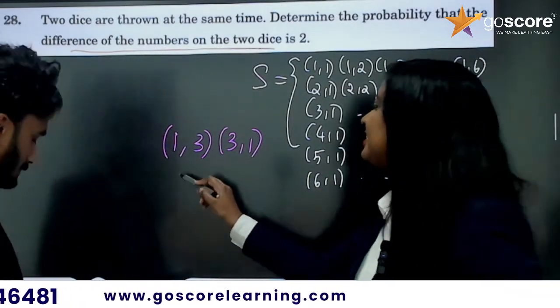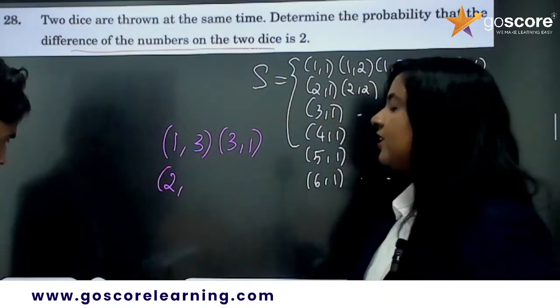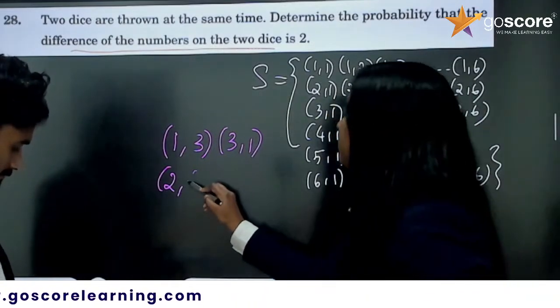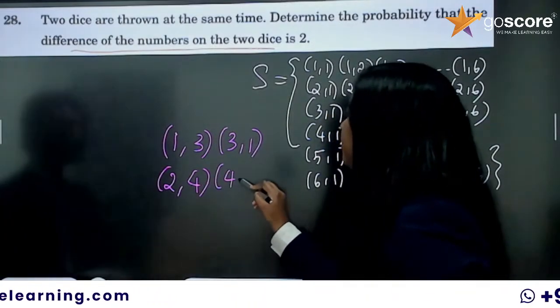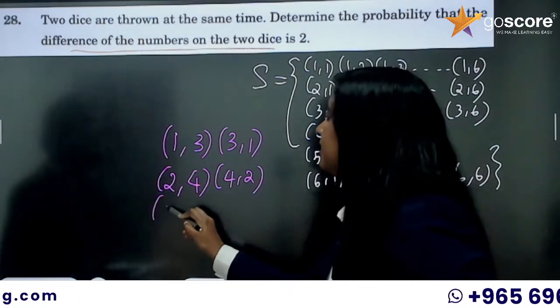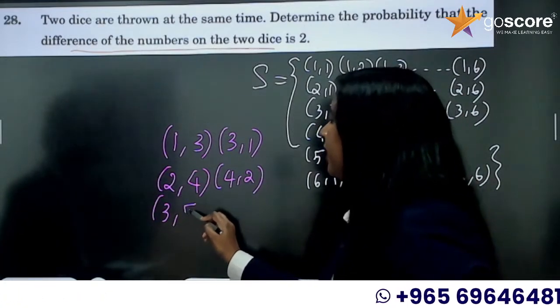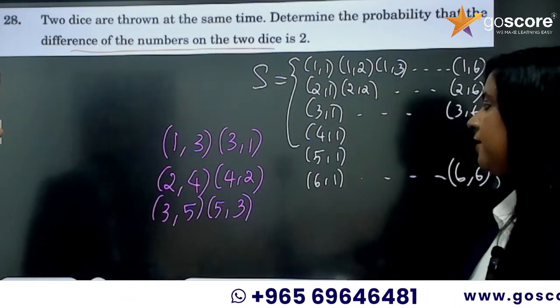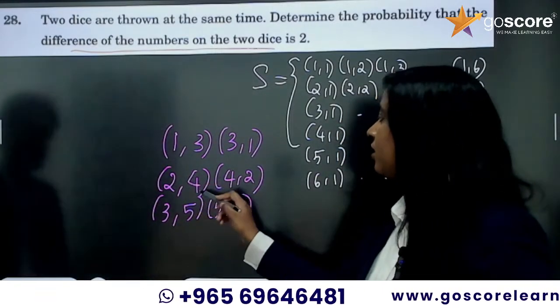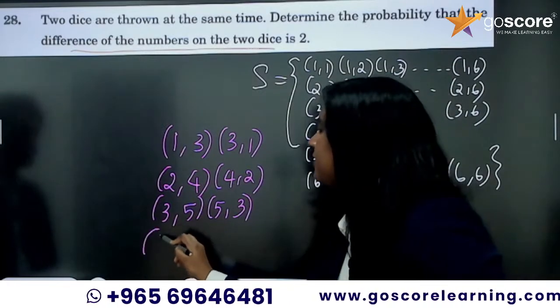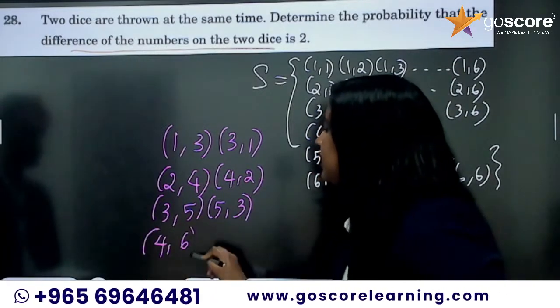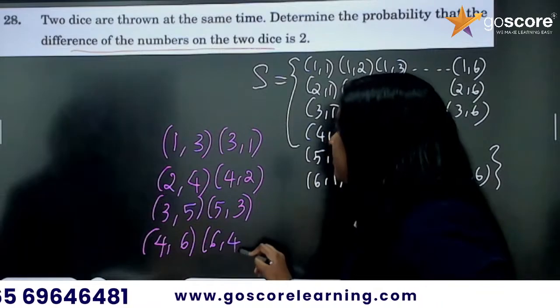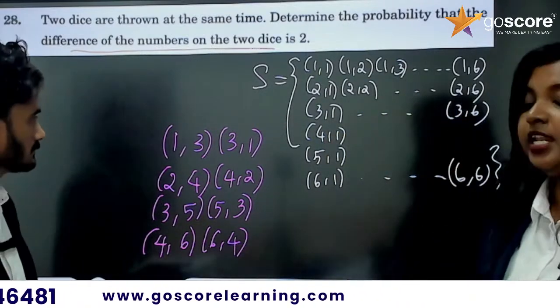Okay, so let us take 2. 2 plus 2, it's 4. So if 2, 4 is there, 4, 2 must be there. Then let us take 3. 3 plus 2, 5. If 3, 5 is there, 5, 3 must be there. Then let us take 4. 4 plus 2, 6. Then 6, 4. Is it over? Any other elements?